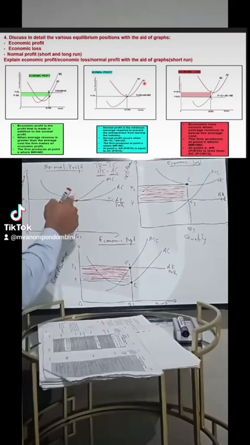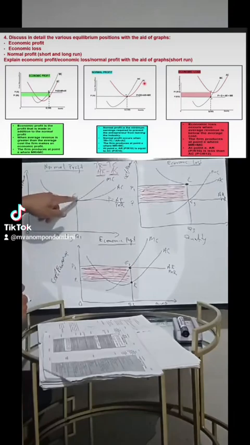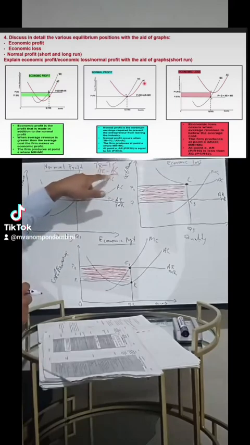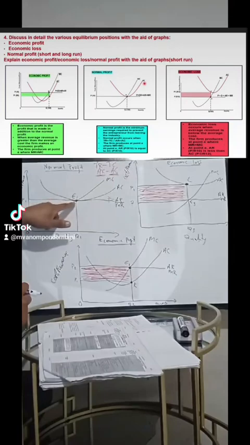Meaning we have our equilibrium point here. As you can see, we have indicated that point by writing E. We have E1, which is our equilibrium point 1. Meaning both the average revenue and the average cost intersect in one place. That is why it's normal profit, because neither is greater than the other. Both of them are at the same quantity and the same market price.